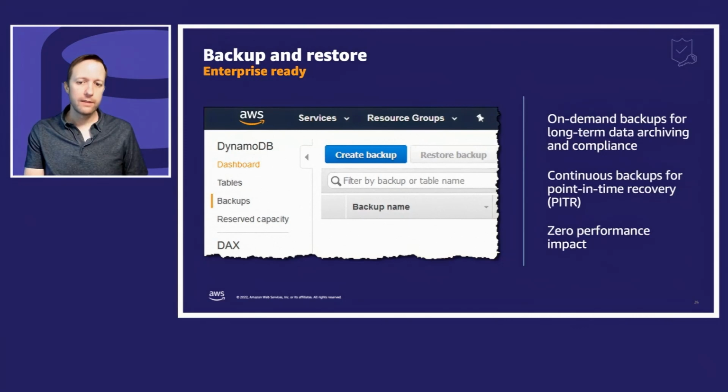Another backup option is continuous point-in-time recovery, which we call PITR. This allows you to go back in time to any second over the last 35 days. Why would you want that? You want that because maybe someone makes a mistake, right? Someone deletes an item, modifies an item, and later on you realize, oh, that application made a mistake. It shouldn't have done that. You can now save your bacon. You can go back in time to before that mistake happened anytime in the last 35 days. So that's another reason to do a backup. You can combine the two. It also integrates with AWS Backup if you have a centralized, for compliance reasons, especially a centralized backup interface to all your different databases. DynamoDB, as of November last year, is able to do that.